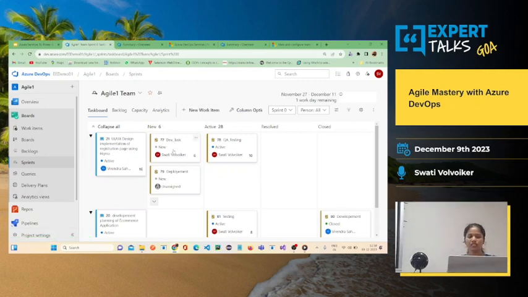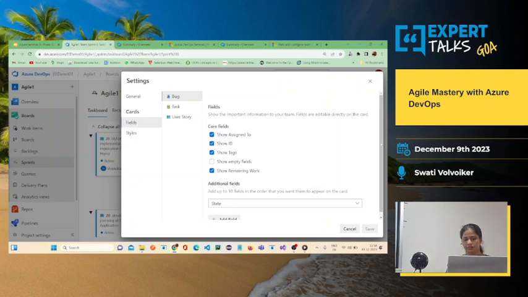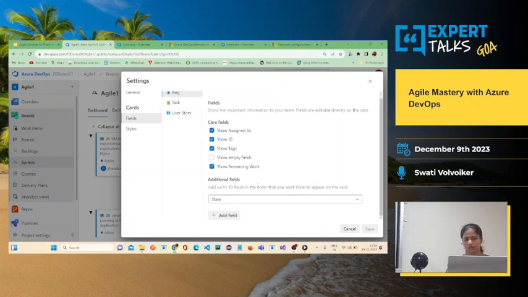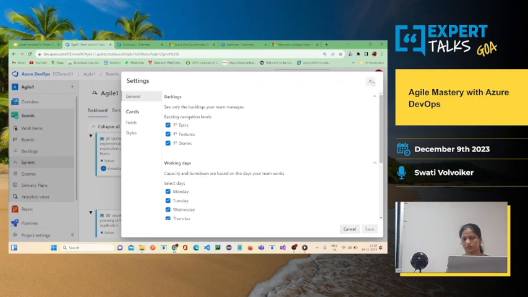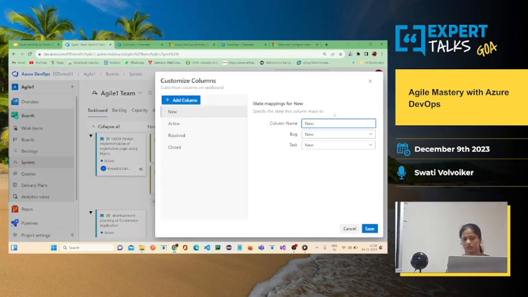Okay, so when it is in active state, it will go into this column. If anything is blocking them, you can add one of the columns as a blocker. So you just have to go to the settings and, sorry, not here. Here. So you can add any one of the columns, like a blocker.